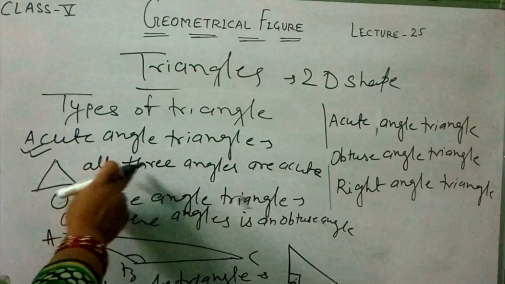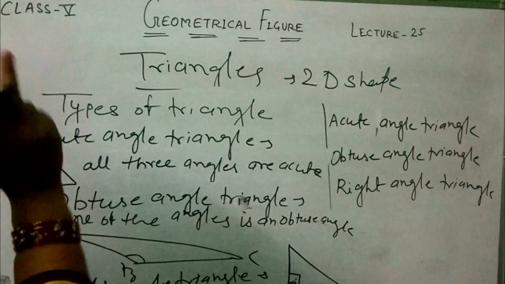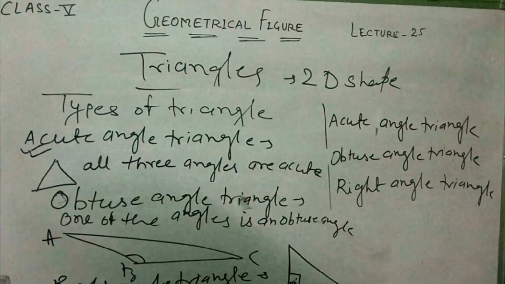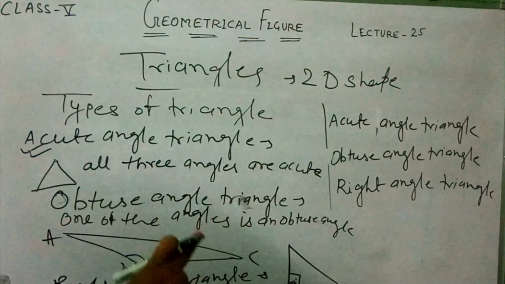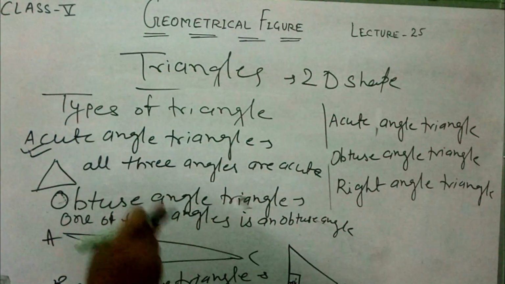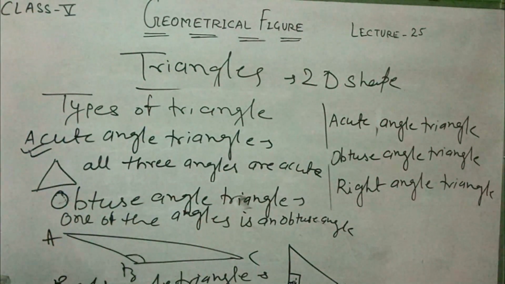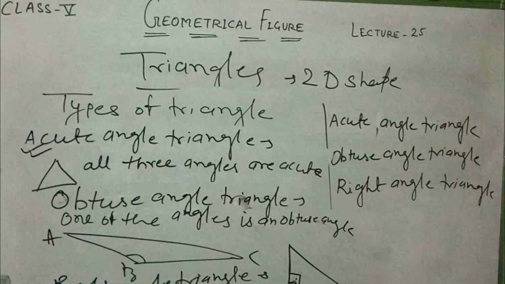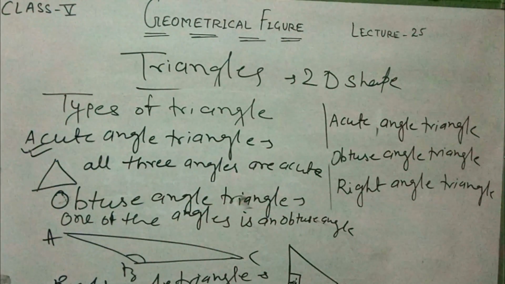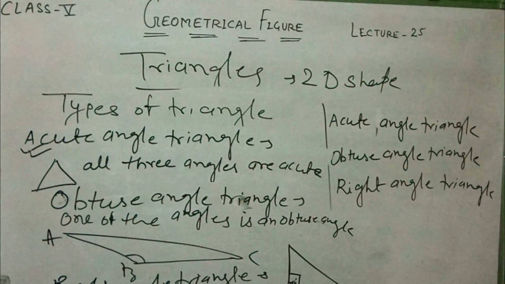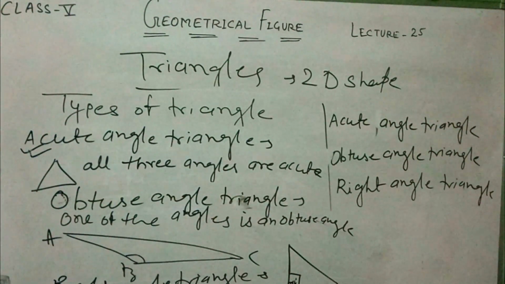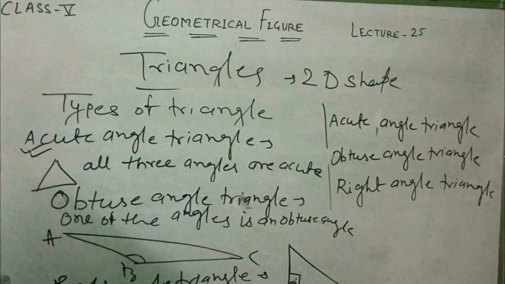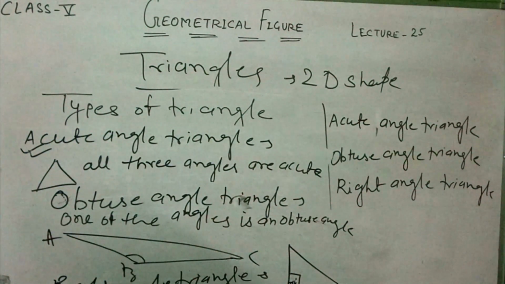In an acute angle triangle, all three angles are acute. In an obtuse angle triangle, one of the angles is obtuse. And in a right angle triangle, one of the angles must be equal to 90 degrees, a right angle. So now in 3D shapes, you will learn examples of 3D shapes: cube, cuboid, cone, and cylinder.